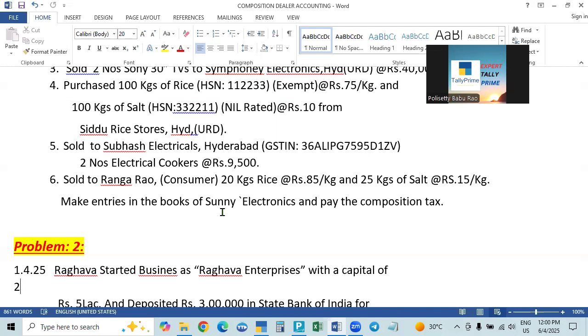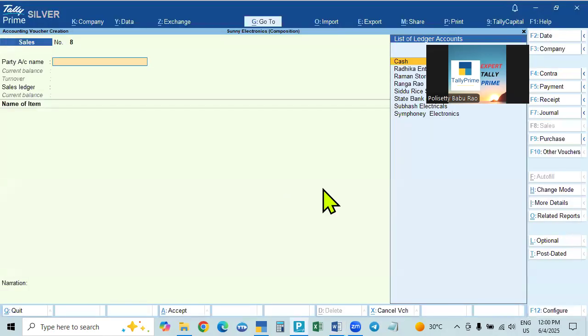But at the end of the year we will file the annual return. That's why it is called GSTR, where R means return, GSTR 4. Here, CMP 08 is also called GST CMP 08. It's only GST, not GSTR. Now we will go to the reports.